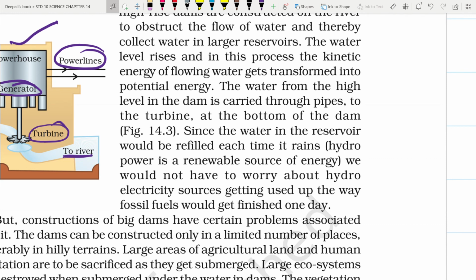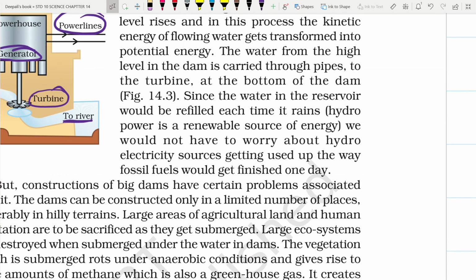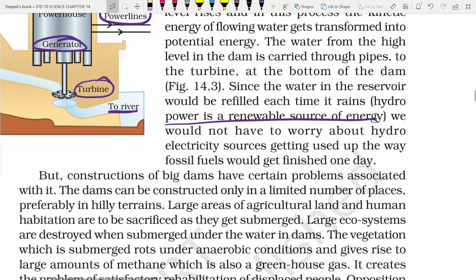Since the water in the reservoir would be refilled each time by rain, hydropower is a renewable source of energy. We would not have to worry about hydroelectricity sources getting used up the way fossil fuels would get finished one day. This is the advantage of hydropower.